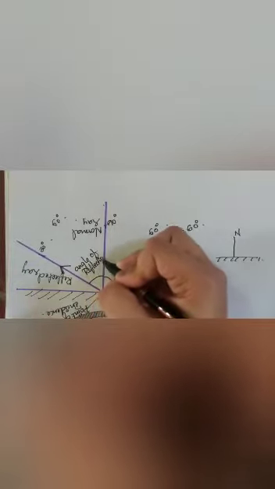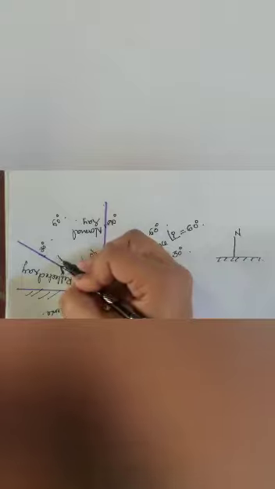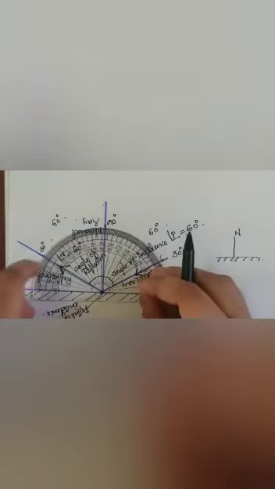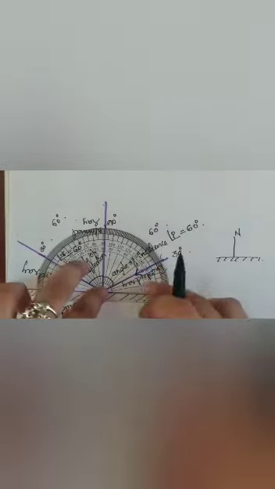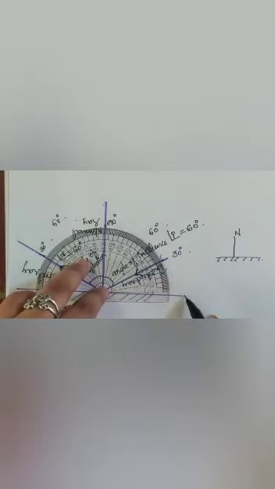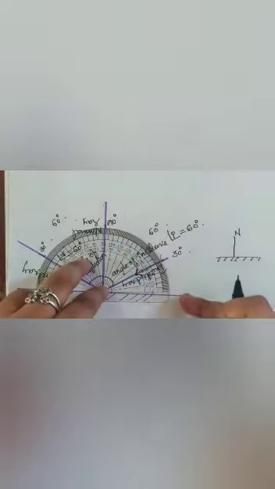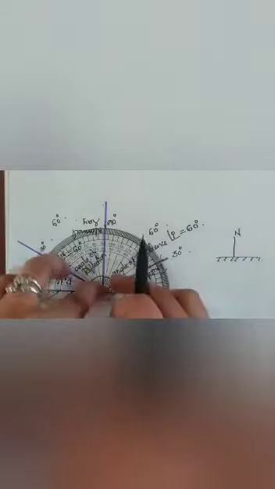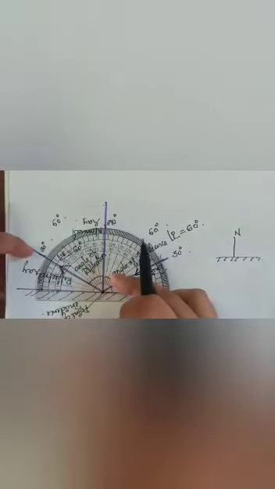So this angle of reflection, I can write it as angle R equals 60 degrees. Okay, don't get confused with this. Many will get confused. They will refer to this 90 degrees and this line. This line is the zero line. We should not take this 90 degrees and the zero line. We should take the angle between the normal ray and the incident ray, and the normal ray and the reflected ray.